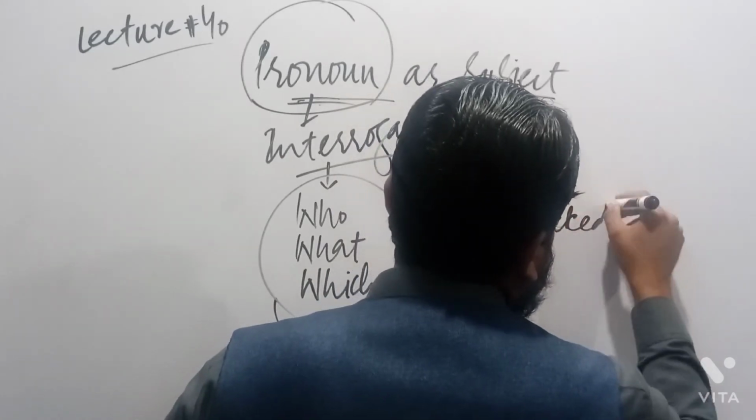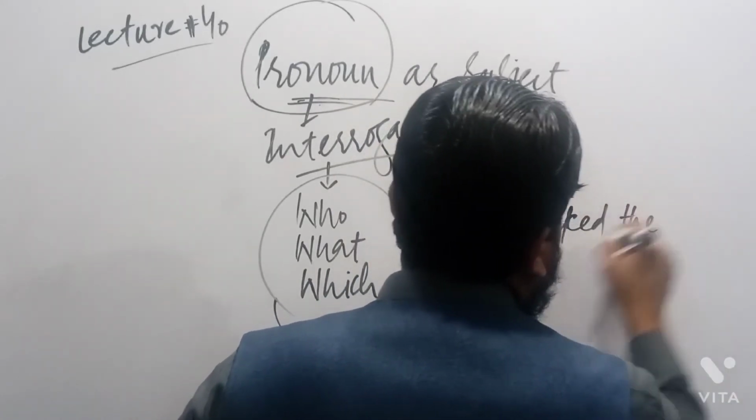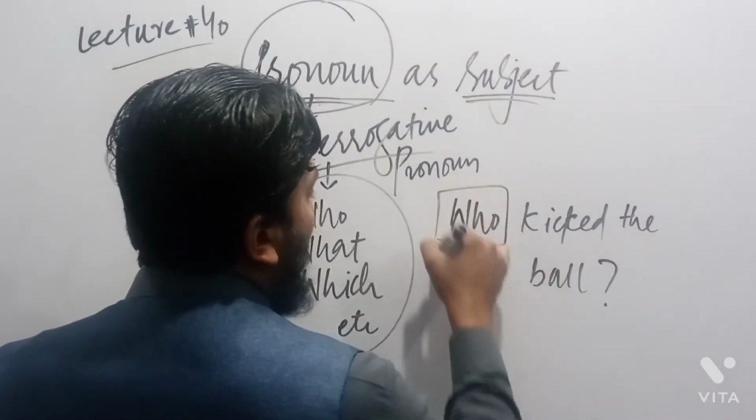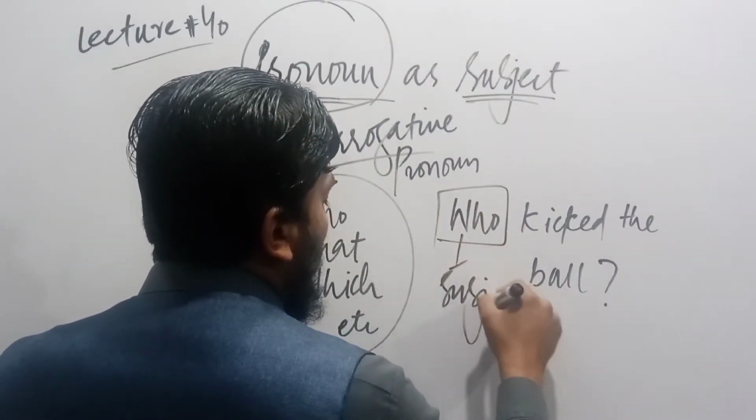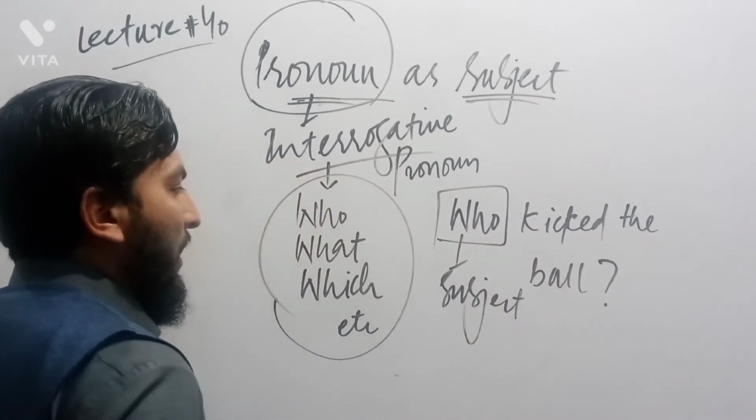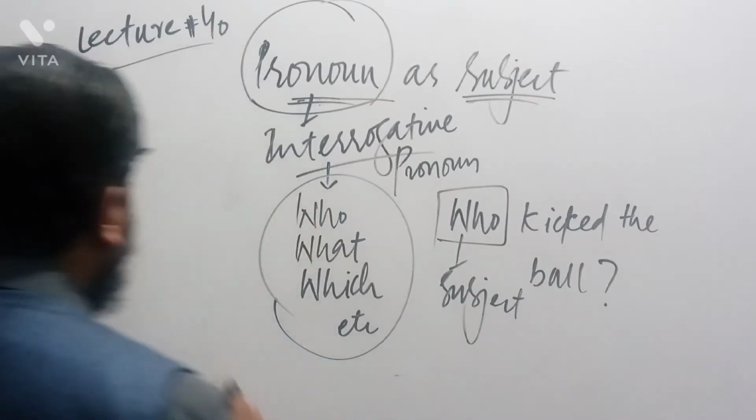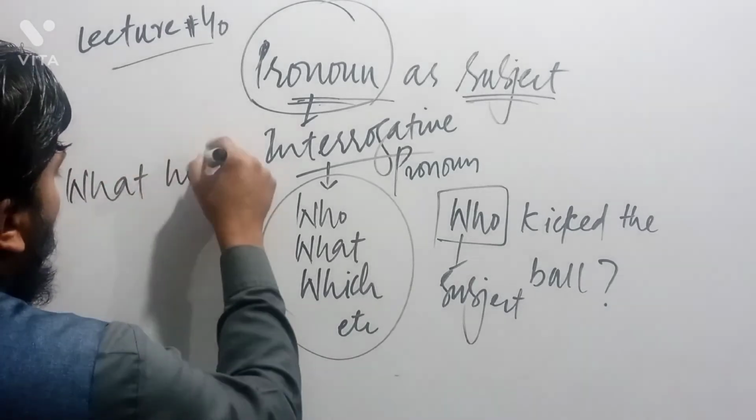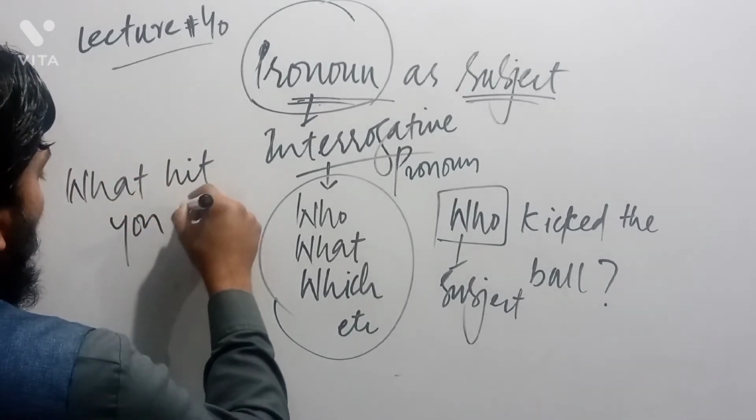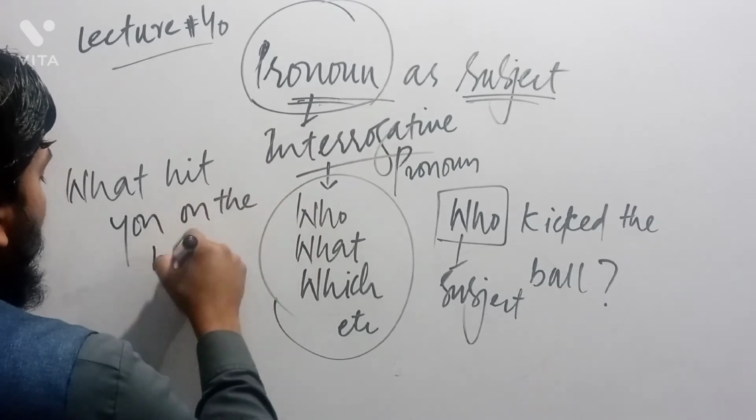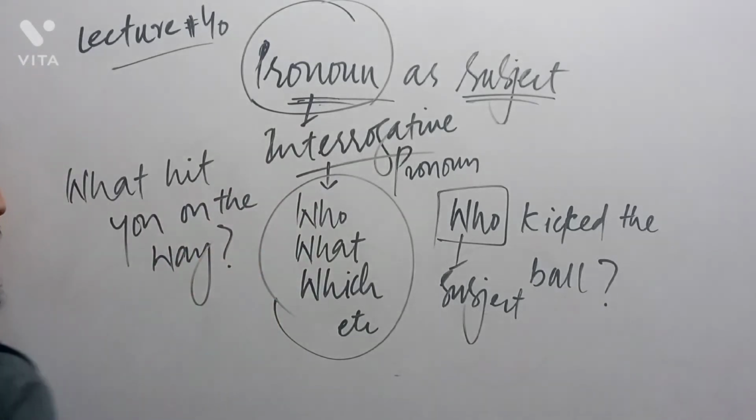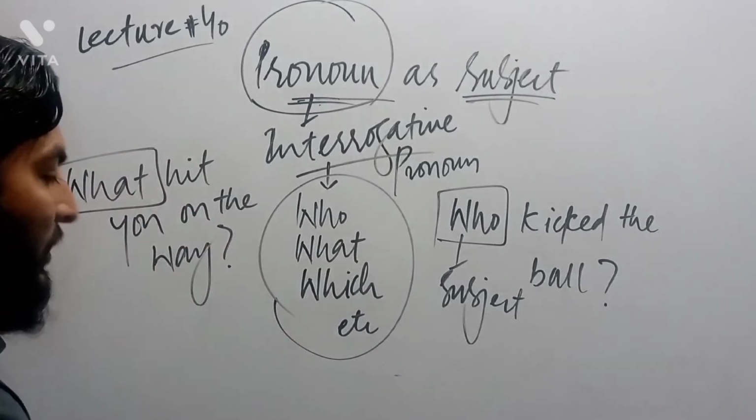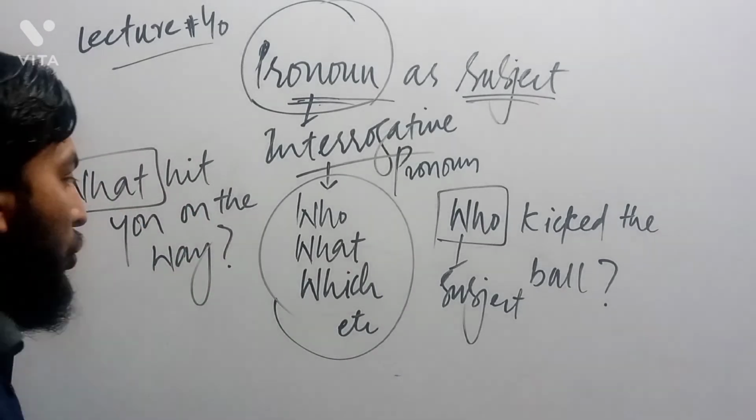For example, who kicked the ball? Here, who, we want to know about the subject. So, who kicked the ball? What hit you on the way? On the road or on the way. So what hit you? A truck or anything like this.